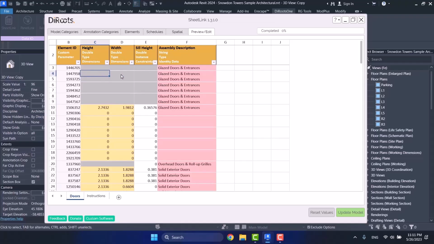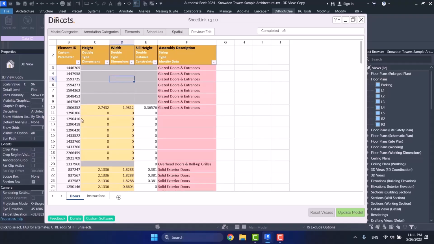And if you see the gray color, it means that these parameters that you have chosen are not available or are not existing for these elements. They are not active. These elements don't have these parameters in themselves. So whenever you see gray, it means that these parameters are not available for this element.